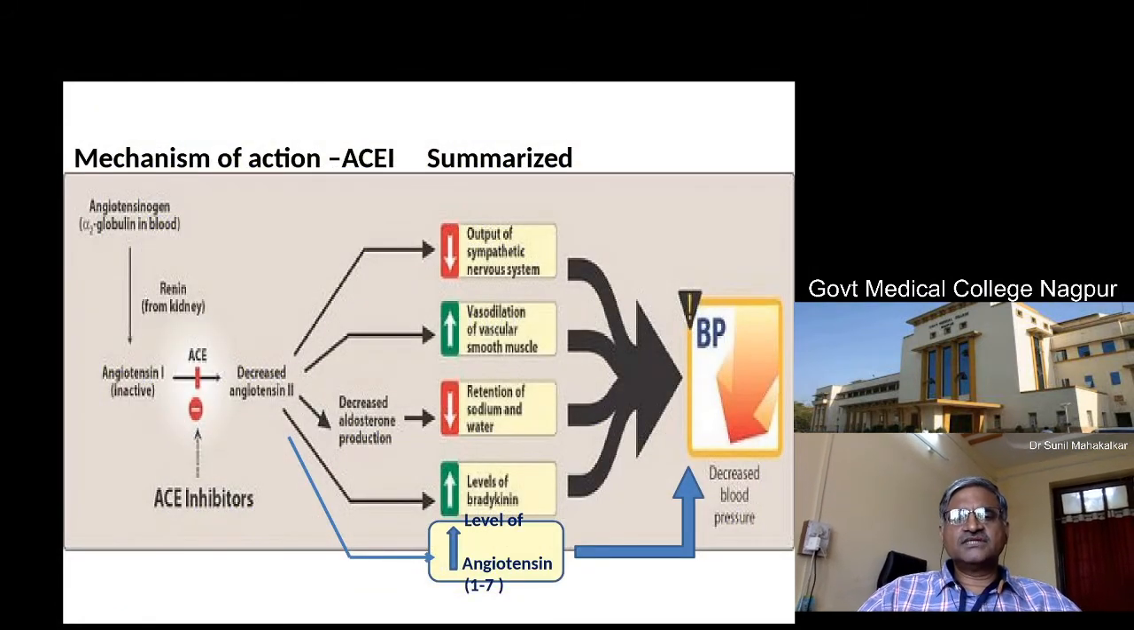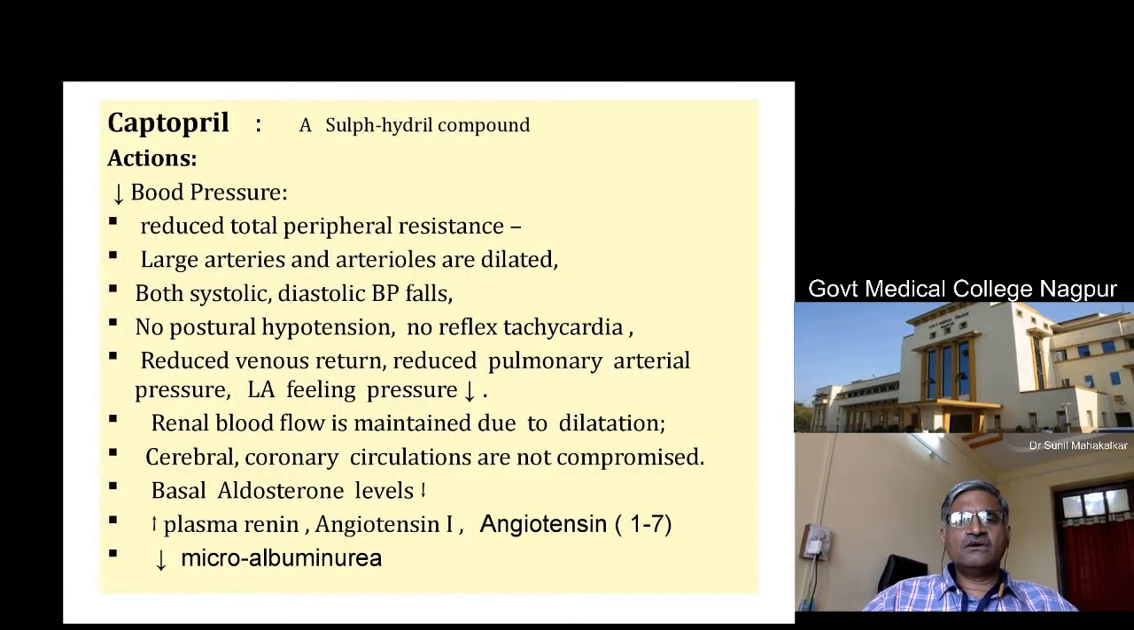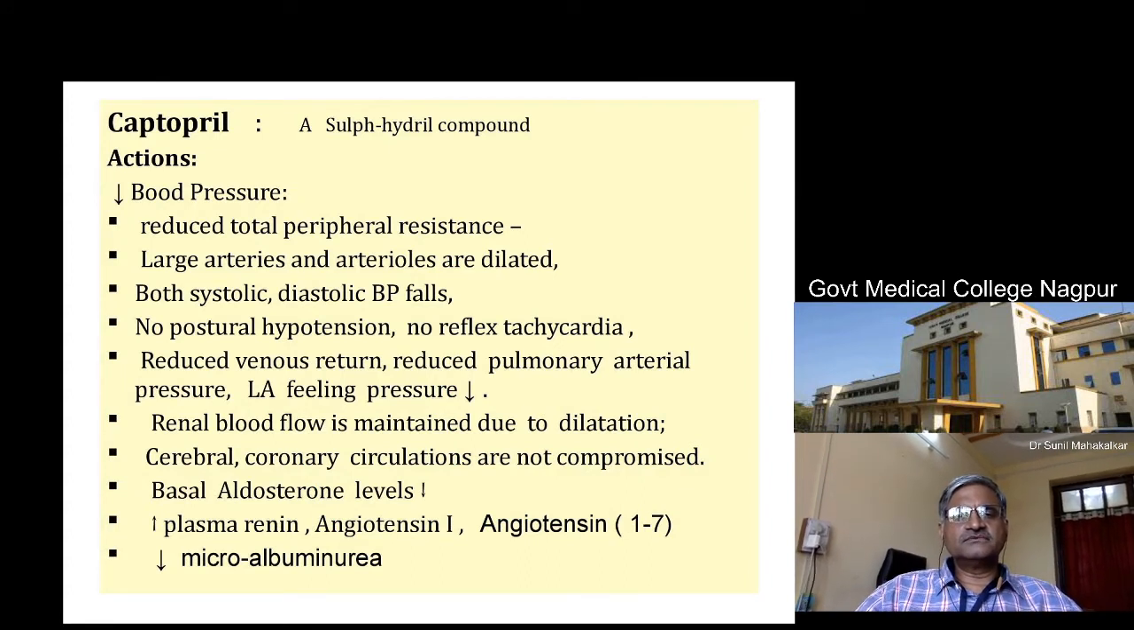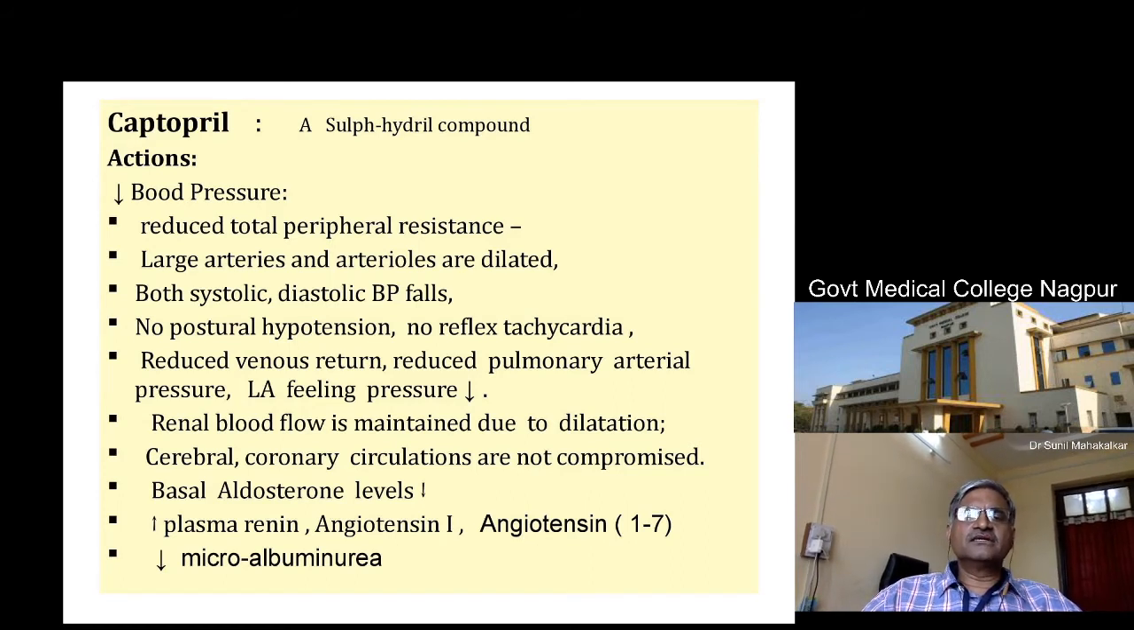So these are the summarized actions of ACE inhibitors. Now captopril as a prototype drug, we will see it is a sulfhydryl compound. It reduces the blood pressure by reducing total peripheral resistance, large arteries and arterioles are dilated. Then both systolic and diastolic blood pressures are decreased.